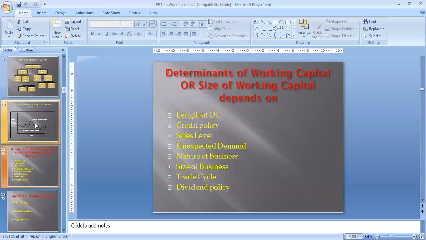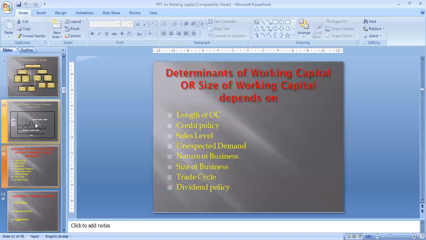On the other side, if the company is not paying regular dividend, if the company pays dividend irregularly, or sometimes the company skips the dividend, or sometimes pays dividend, then you don't have a need for maintaining a reserve or funds for working capital. At that time, you can handle the situation with a low amount of working capital, because there is no need to pay dividend to the shareholders.